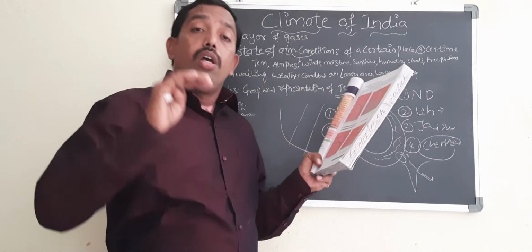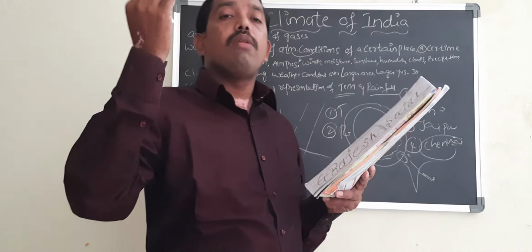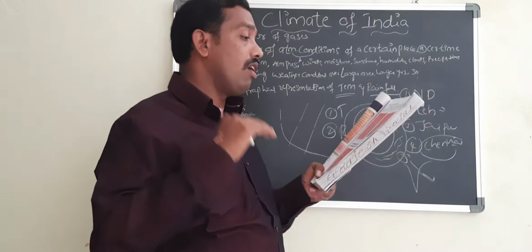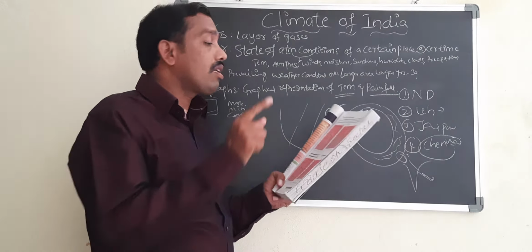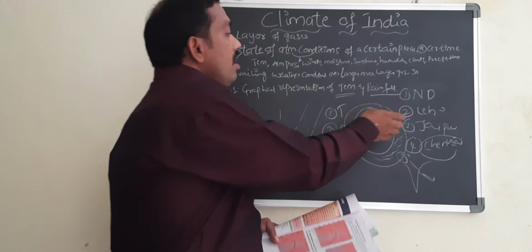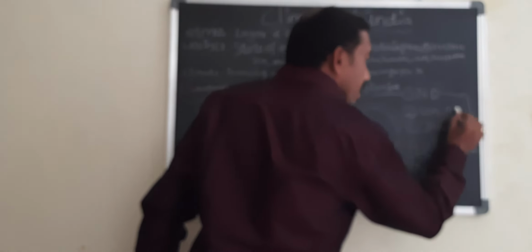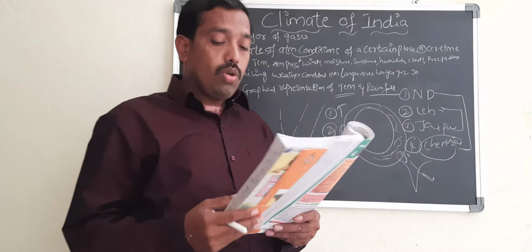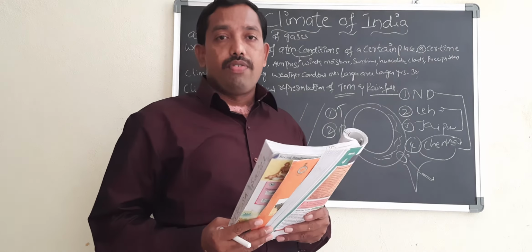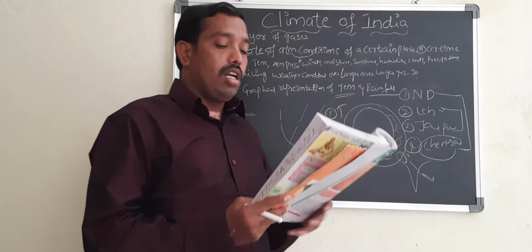So in that way, you can understand the maximum temperature, minimum temperature, maximum rainfall and minimum rainfall, and in which month it is receiving that, by using these climographs. Not only that, you can compare the New Delhi climate with that of Chennai, or the Leh climate with that of Jaipur, and vice versa. So you can understand why there is a difference in the climatic conditions of these places. By using the climographs and some data, we can understand the different types of climate.